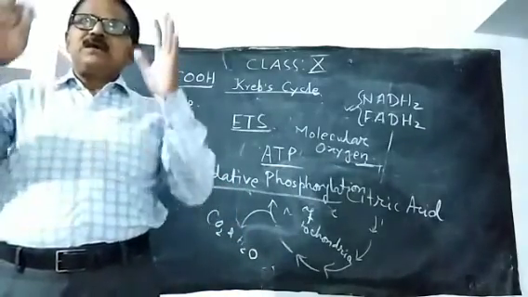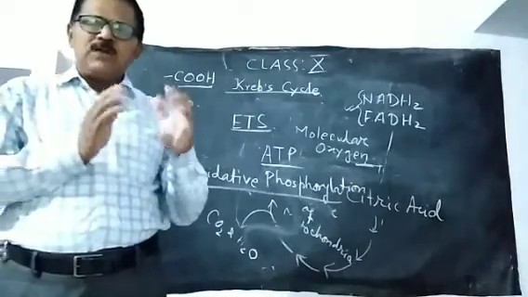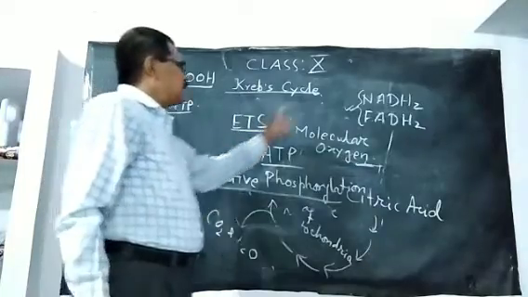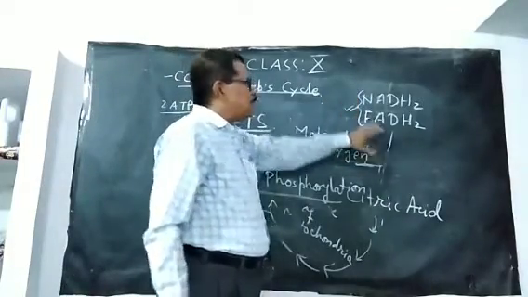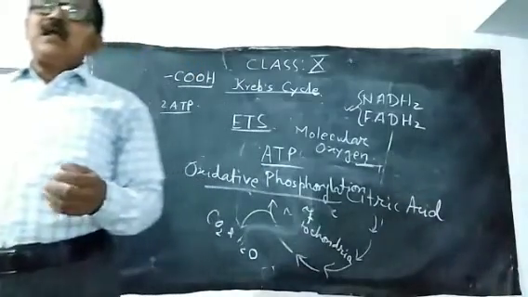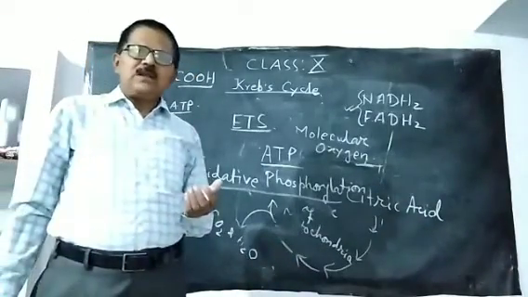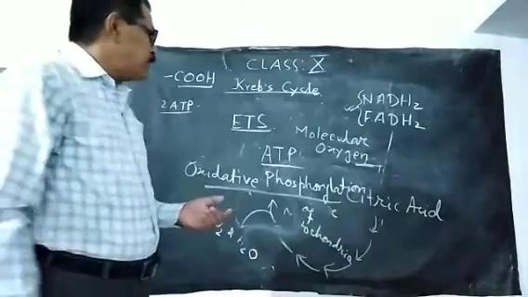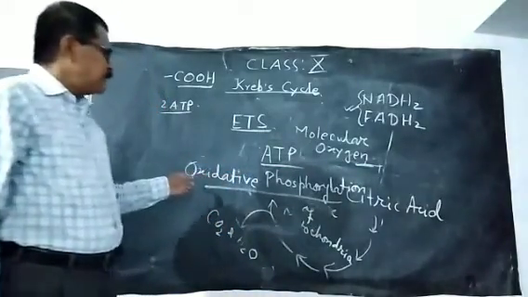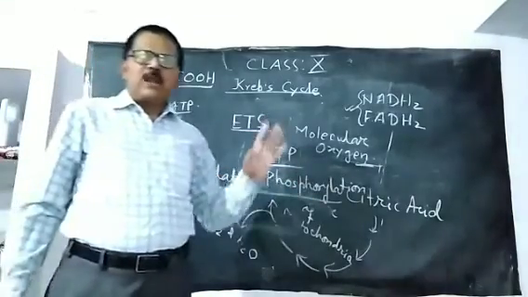In this case, the energy present in these components is oxidized with the help of atmospheric oxygen, and there is formation of energy in the form of ATP. So it is known as oxidative phosphorylation.